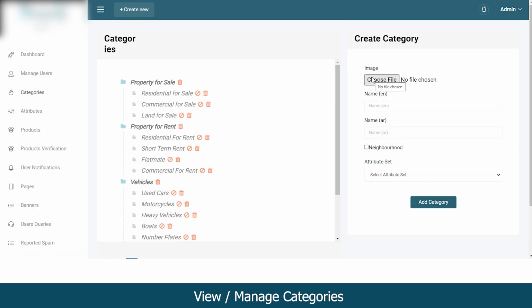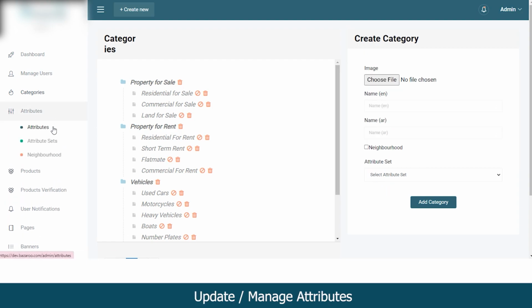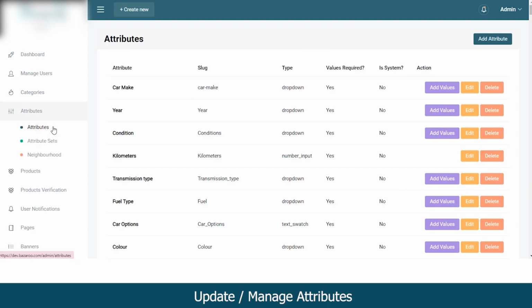For that, you will have to upload the image of the categories, enter the name for it, select the neighborhood, and select the attribute set that you want to include for it. From the attribute section, you can manage or update all the attributes. Like you can see these attributes are currently live. Like if anyone wants to purchase a car, he would have to fill in these attributes such as the car make, year, conditions, kilometers, transmission type, etc.